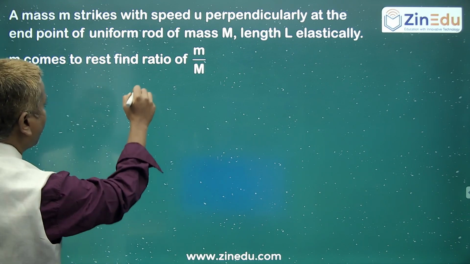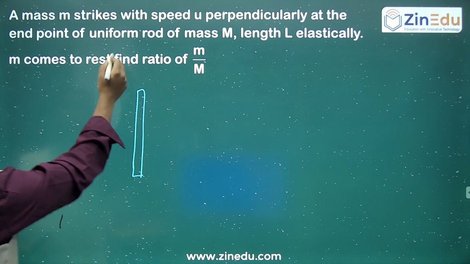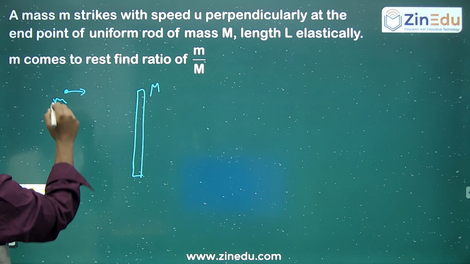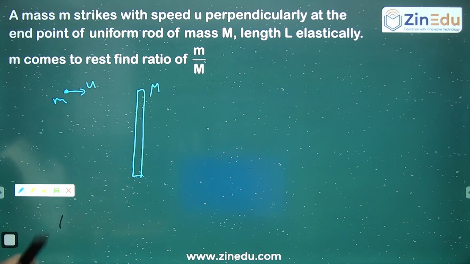So here we have a thin rod, the end point of a uniform rod. This is capital M mass. Here I'll take a small m mass which is traveling with the speed u. Before collision, this small m is traveling with the speed u and colliding with this rod. This is before collision. And once after collision, this mass m comes to rest.